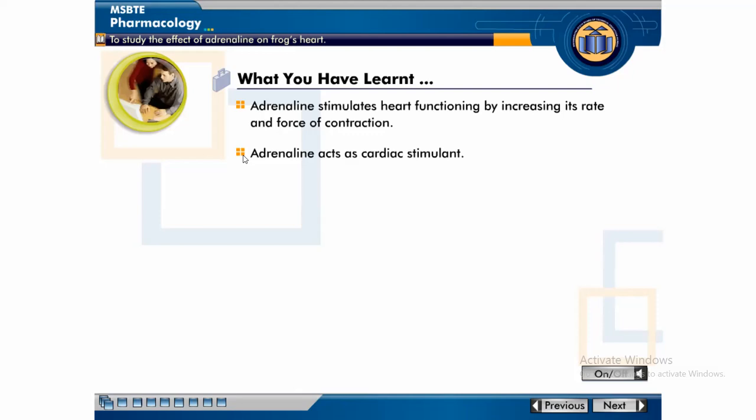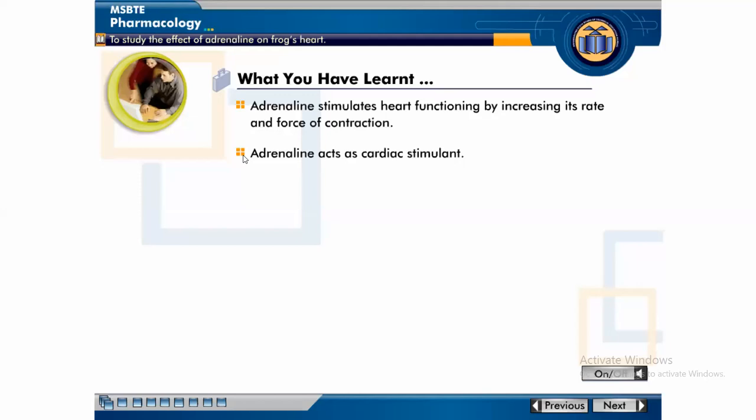What do you mean by chronotropic effect? You learned in the theory of this experiment: increased heart rate. And increased force of contraction is termed as inotropic effect.